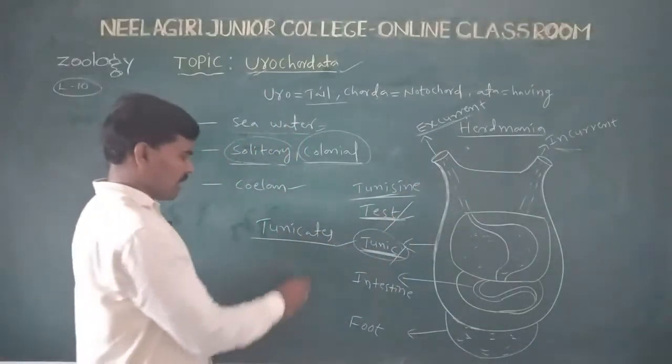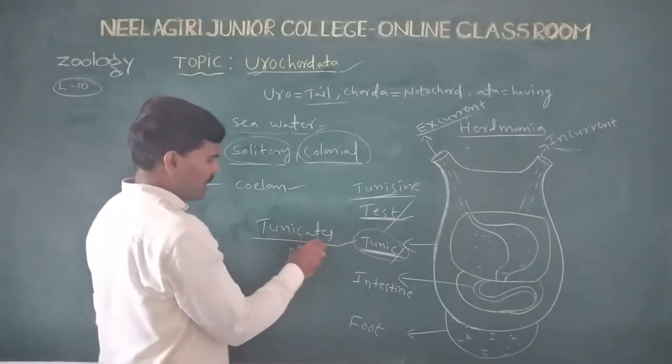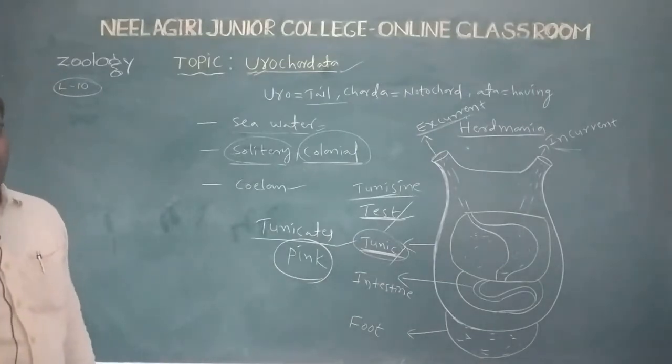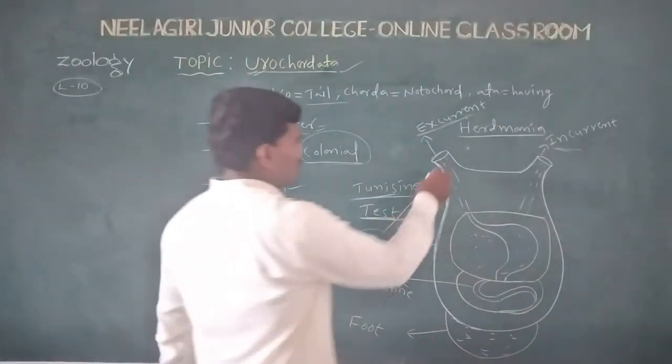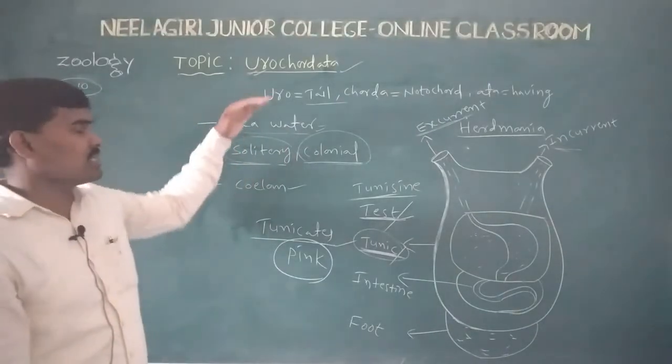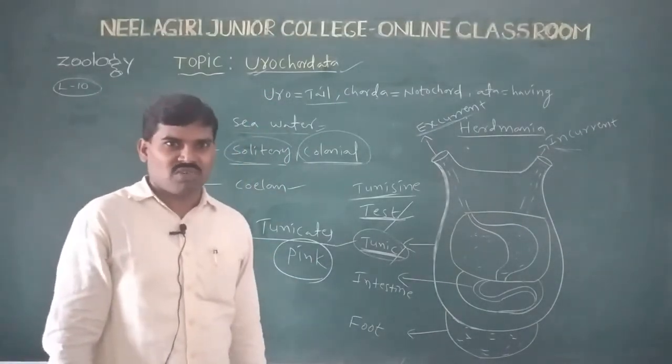A pink color appears in the Urochordate animals. These animals live from the surface water to the deepest waters.